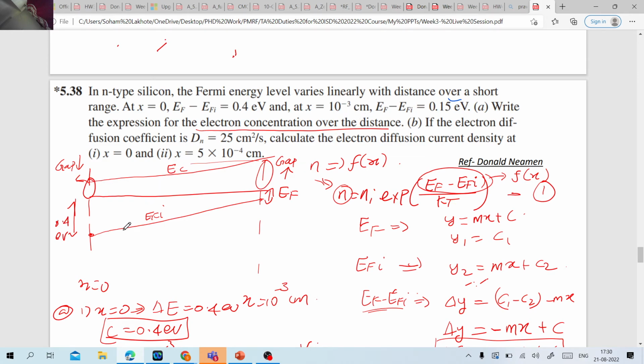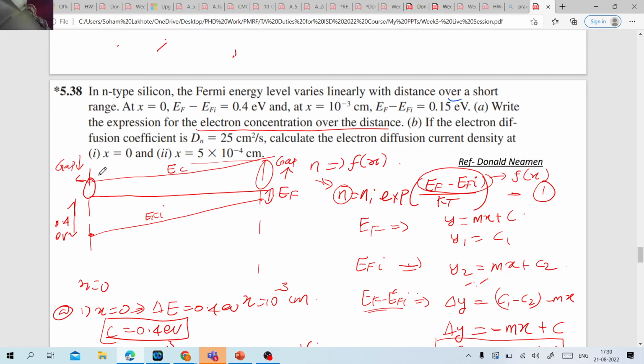So that is what I have written over here. The EFI is having an upward slope, and similarly EC will also be having the upward slope, correct? So what they have asked, write the expression for the electron concentration over the distance, correct? So now how will I write it? Write the electron concentration versus the distance, correct? For me the difference between the EF minus EFI is changing with the distance, correct?